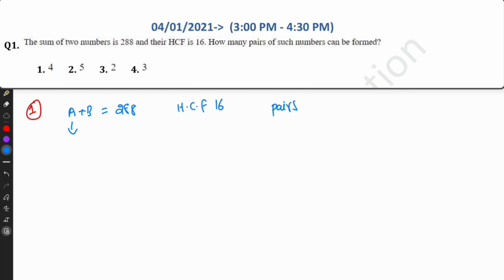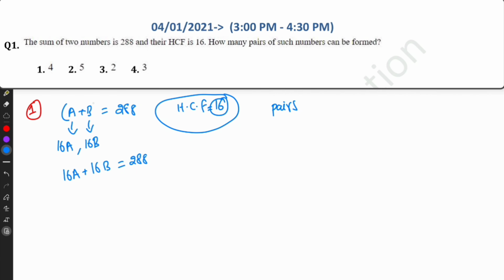So I'm taking HCF as 16, so the numbers are 16A and 16B. That means 16A plus 16B equals 288. Since HCF is the common factor, 16 into (A plus B) equals 288. So then A plus B equals